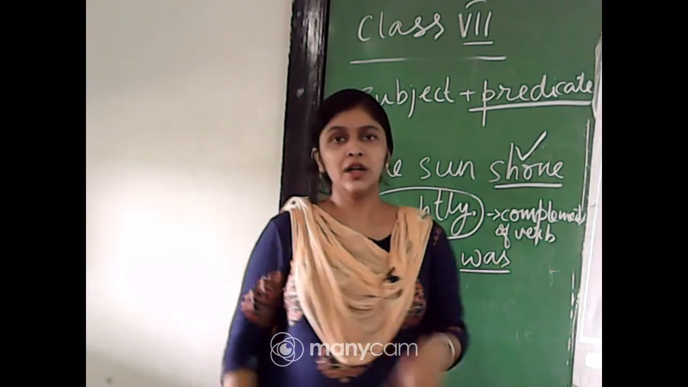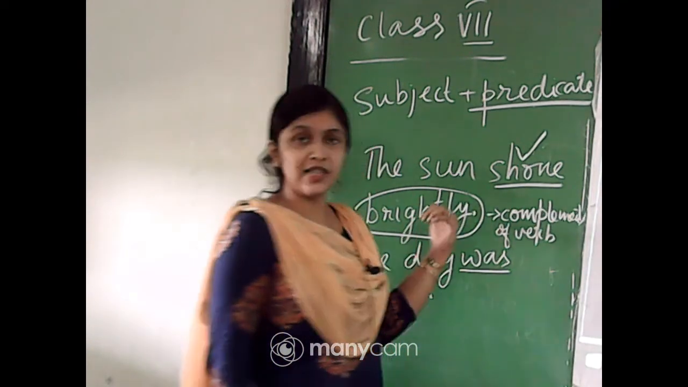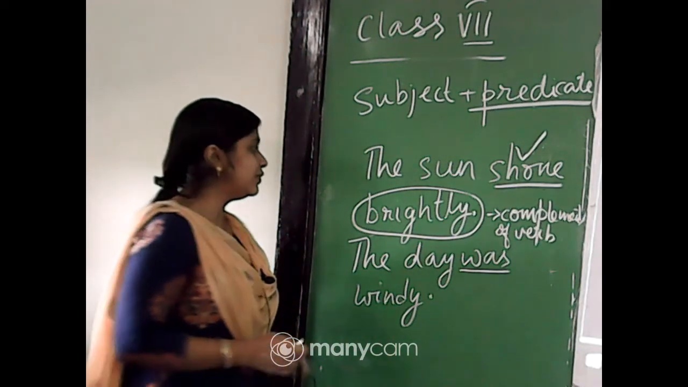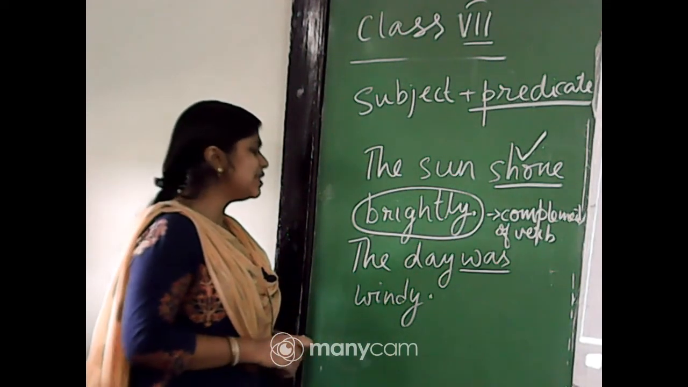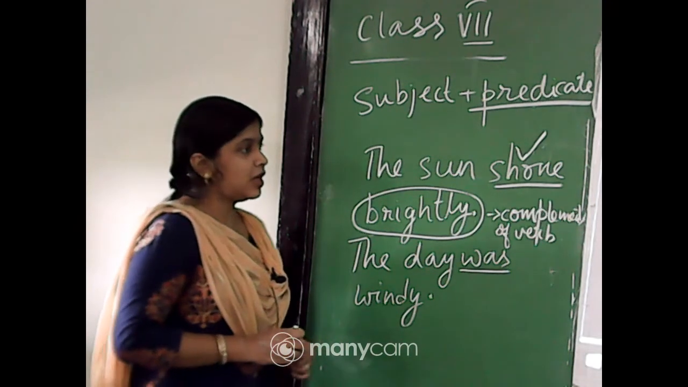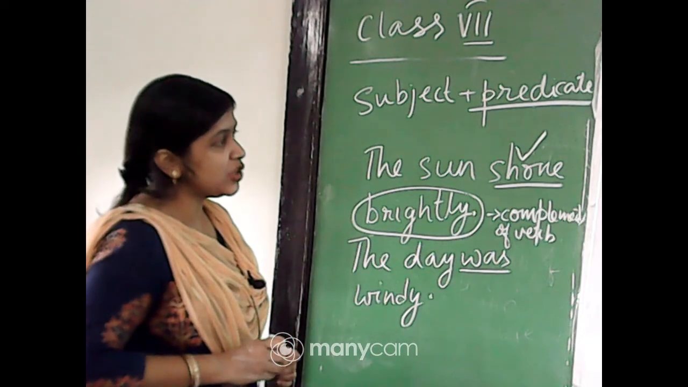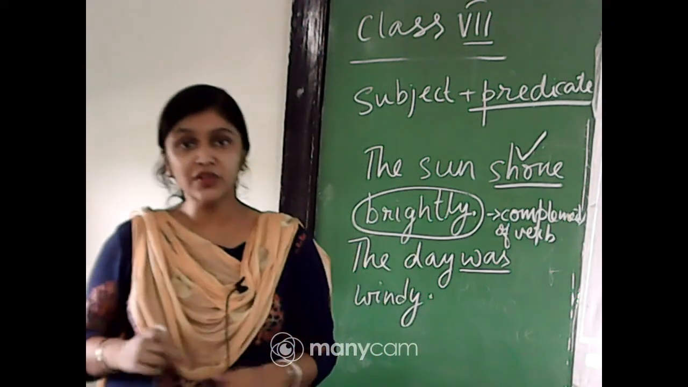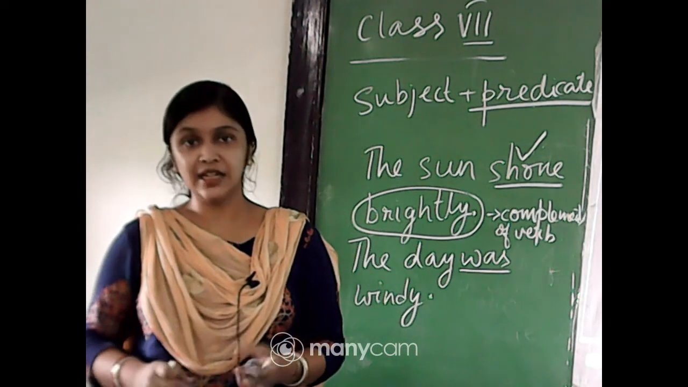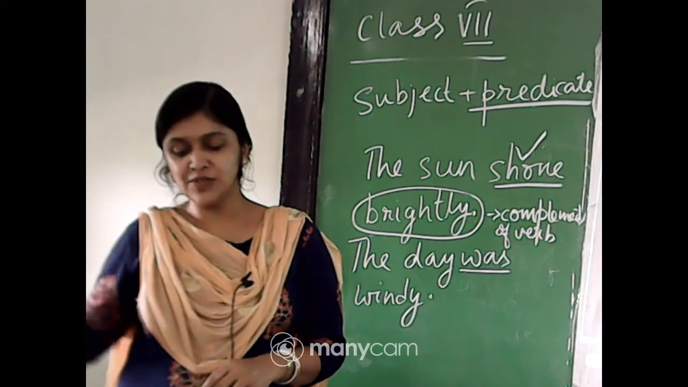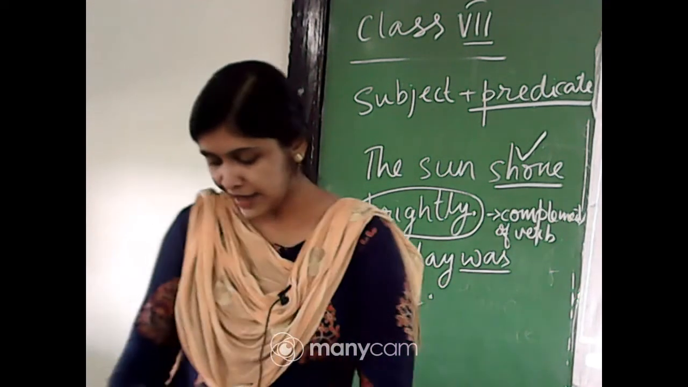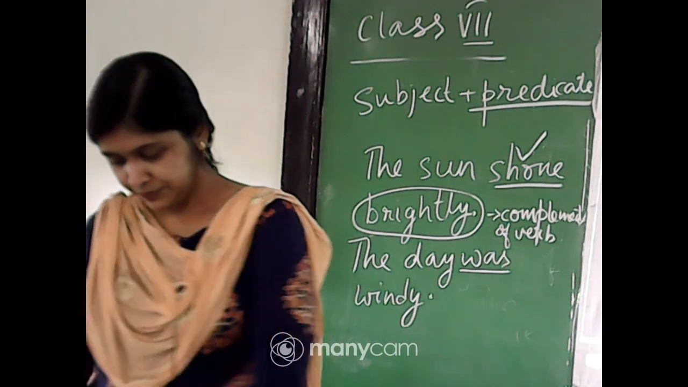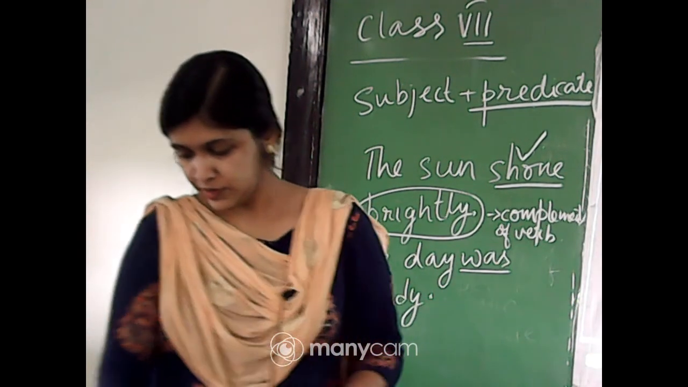Brightly is an adverb, and windy is an adjective. How was the day? It was a windy day. An object means a noun towards which the action of the verb is directed. But here it is not an object, but other words. I can give you some examples from the book itself.